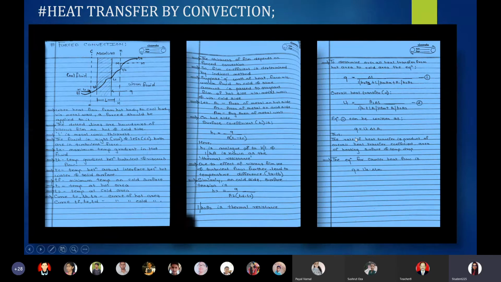So from these three pages we get the meaning of this sentence, which means the rate of heat transfer is the product of what? Overall heat transfer, that is U, area of heating surface, that is A, and temperature drop, that is delta T.